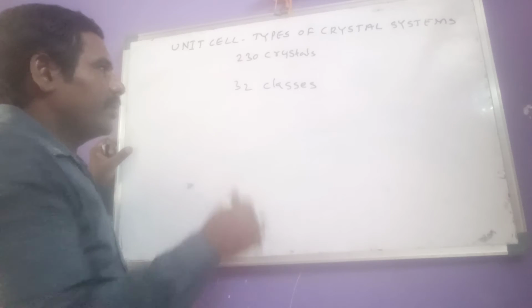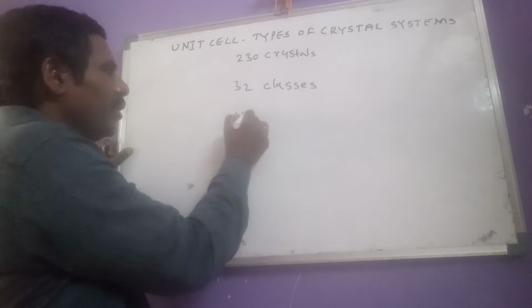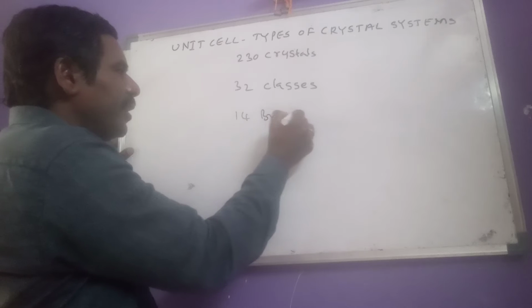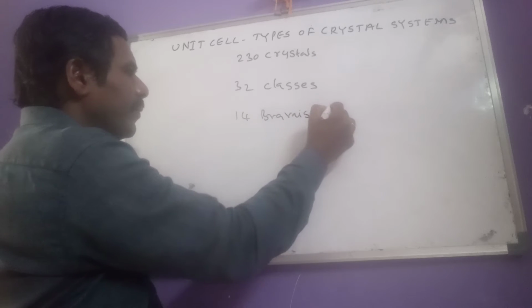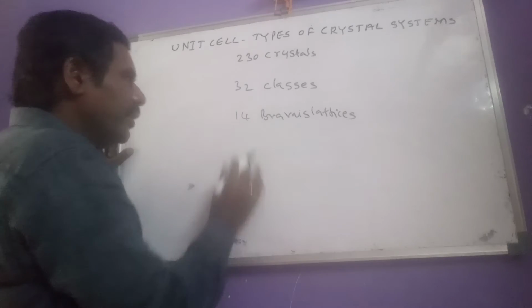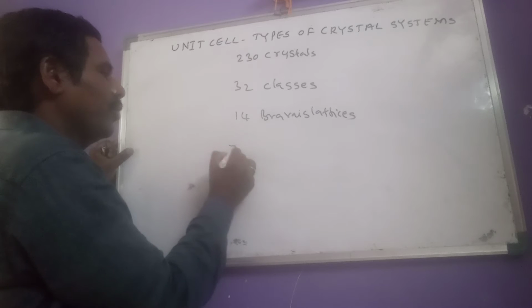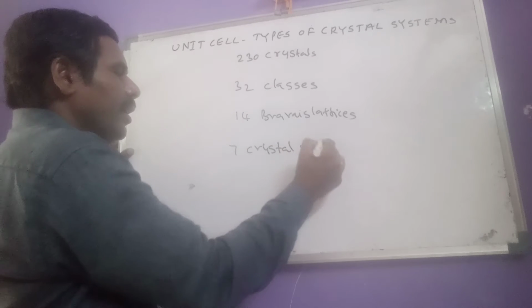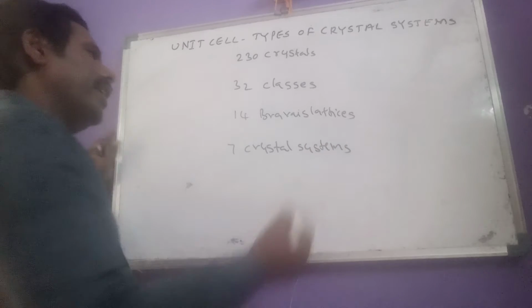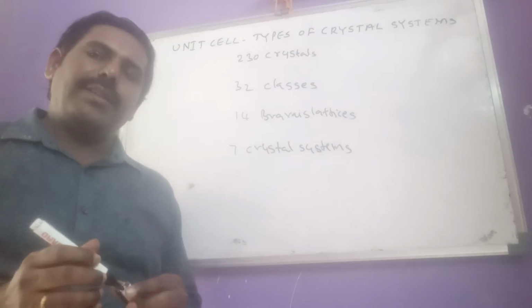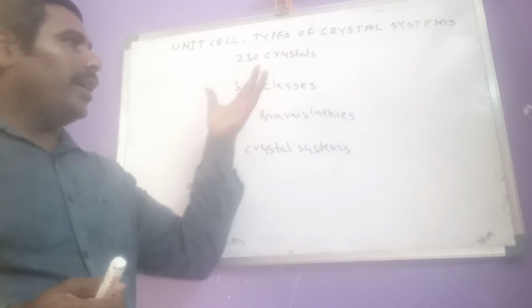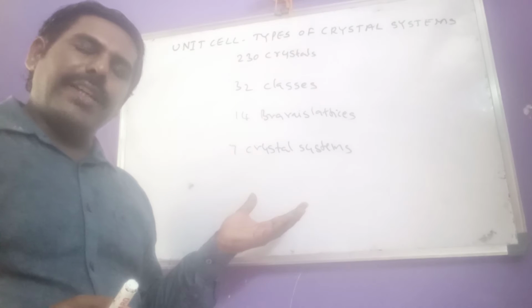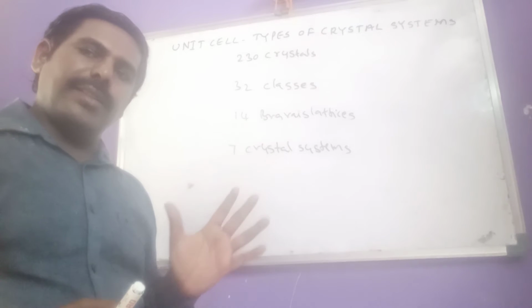Again, they are subgrouped into 14 Bravais lattices, and again they are subclassified into 7 crystal systems. How they did this classification, let us see here.